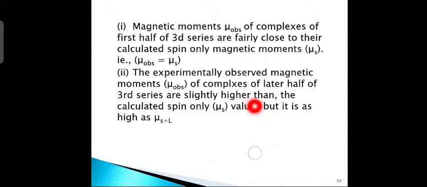That is very much clear from the tabular column. You have seen the μ observed and μs+L values, which are slightly higher than the calculated spin only values for the later half of the 3d series.